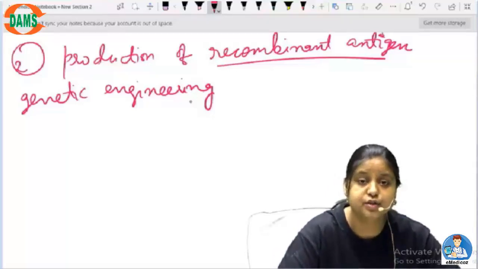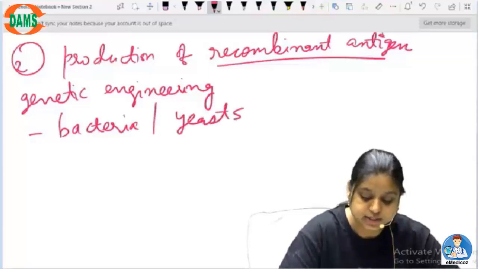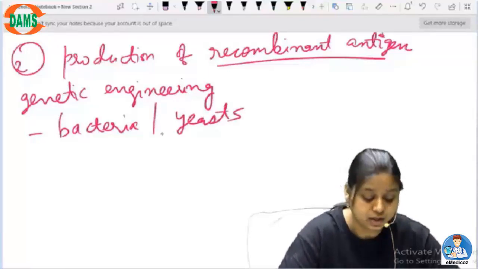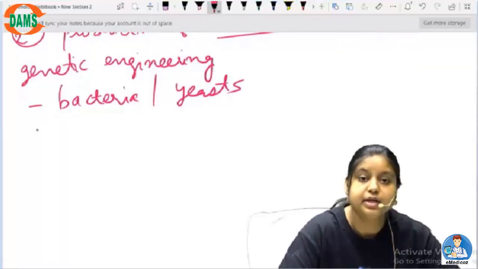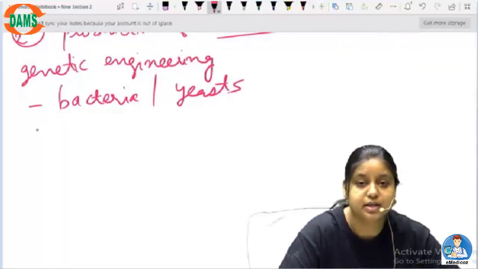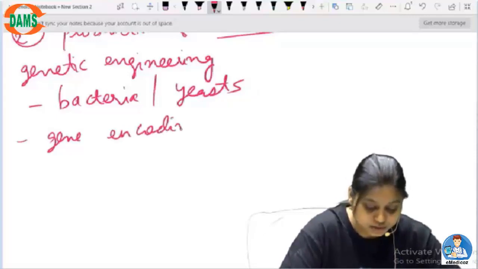So where can this be done? Recombination or genetic engineering techniques are mostly done in bacteria, because these are the simplest things that can be grown in the laboratory. Then how can it be changed, what things can be modified, what things can be mutated? Let's go through all of them. It can be a gene encoding protein.